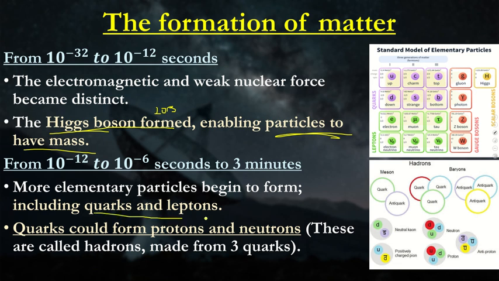Now remember, like I said, the reason why these particles are forming is because every now and then we have this mismatch of more particles than we have antiparticles. The universe is expanding, so they're less likely to come back into each other because they're moving further away. These quarks would then form our protons and neutrons.